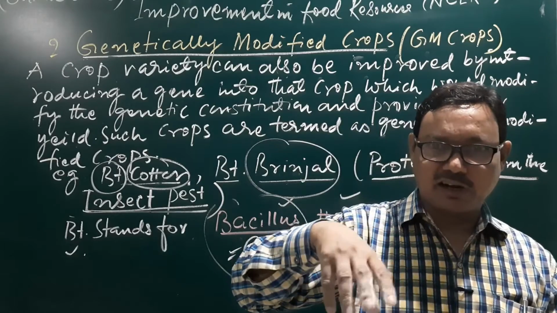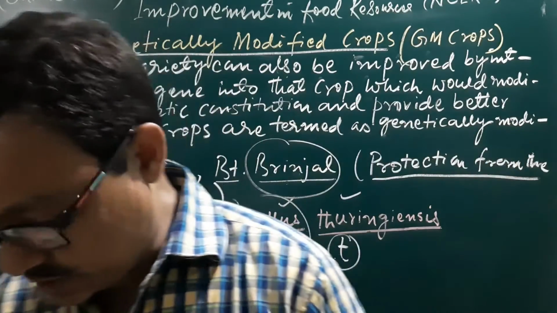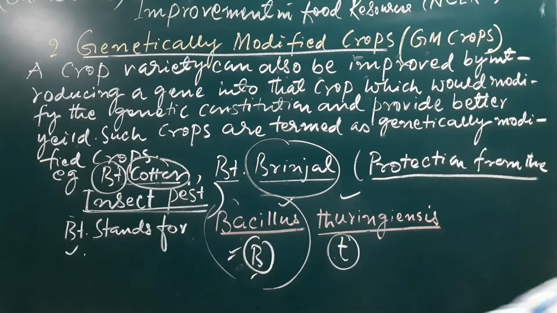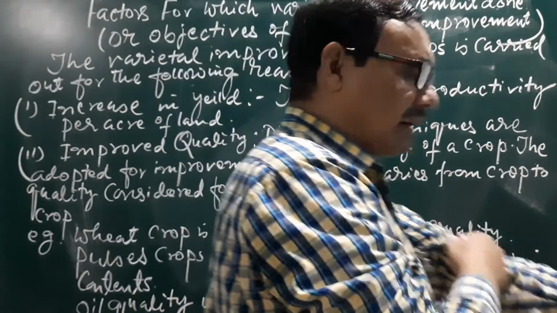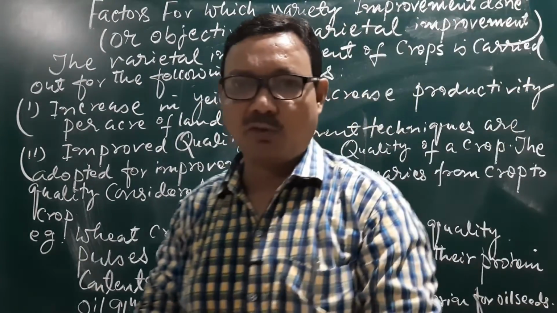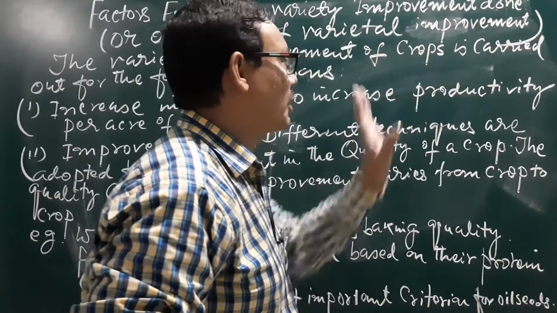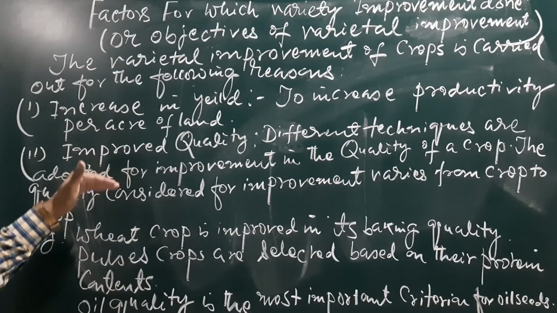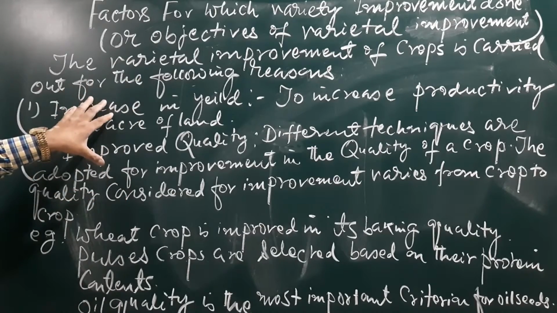This is only included under our syllabus, that we have already discussed here. The next part is now, come to what are the different factors for which variety improvement is done, or the objectives of varietal improvement. In your book also a series of those factors have been mentioned. I have also taken a few of them here for your